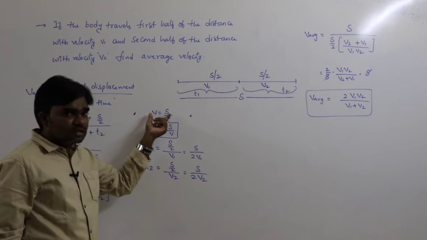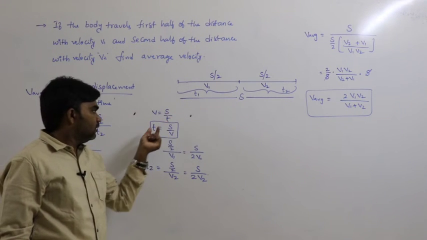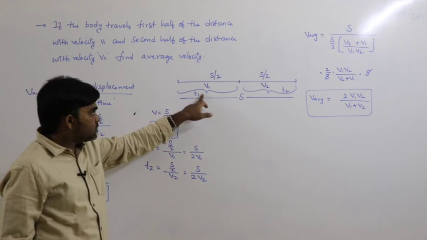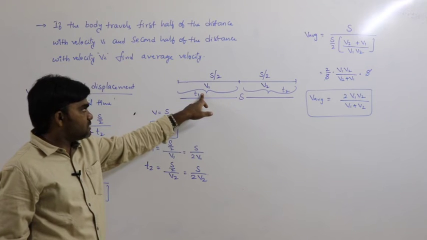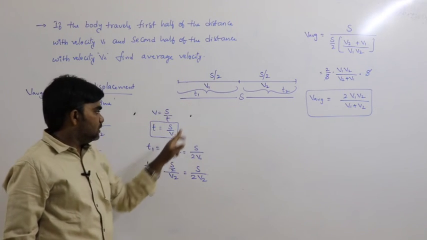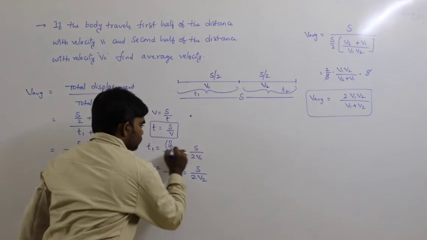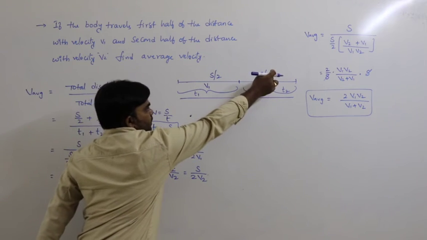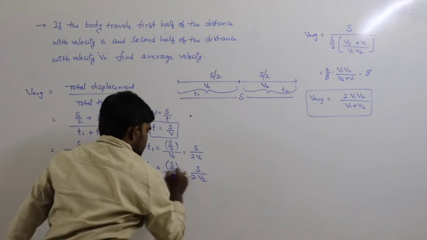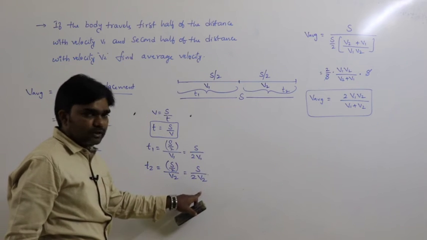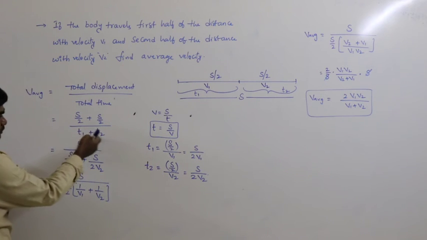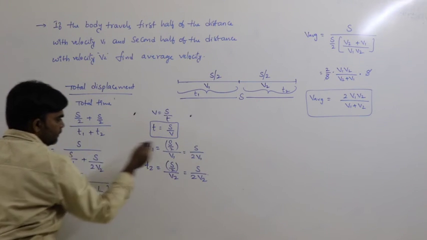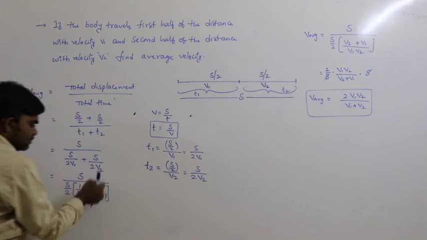According to the formula, velocity is equal to displacement by time, then time can be written as s by v. So t1 can be written as displacement by velocity. Displacement is s by 2 divided by velocity, that is s by 2 v1. In the same way, t2 is s by 2 divided by v2, that is s by 2 v2. Then we can substitute the values of t1 and t2 here. In place of t1 we substitute s by 2 v1, in place of t2 we substitute s by 2 v2.